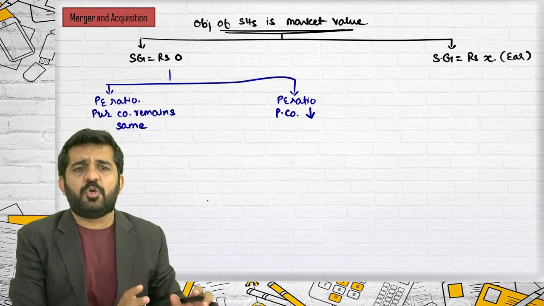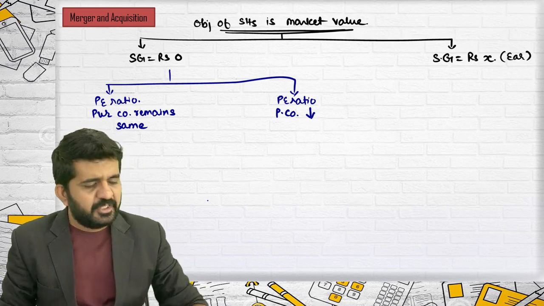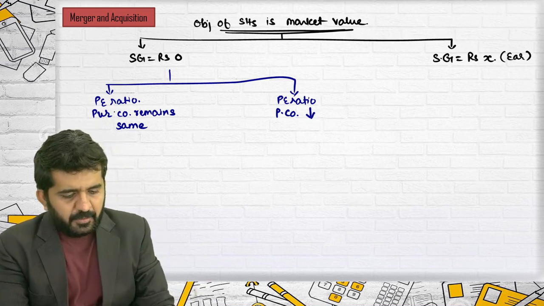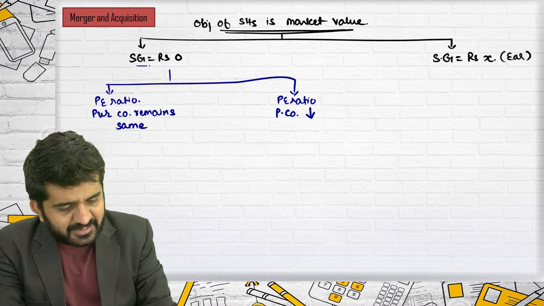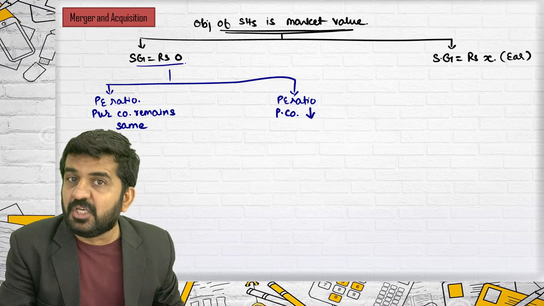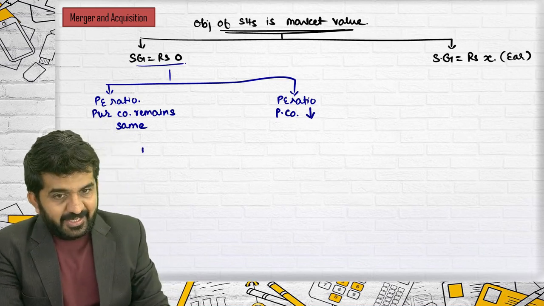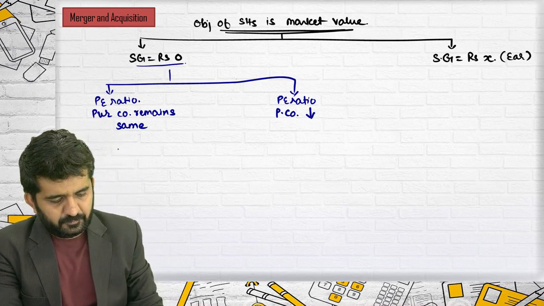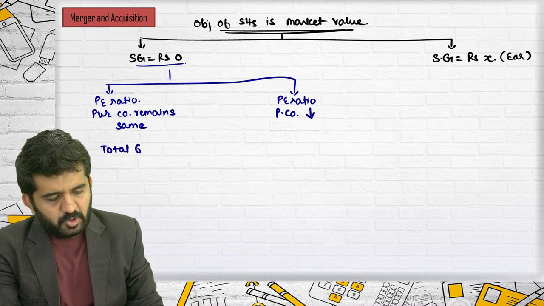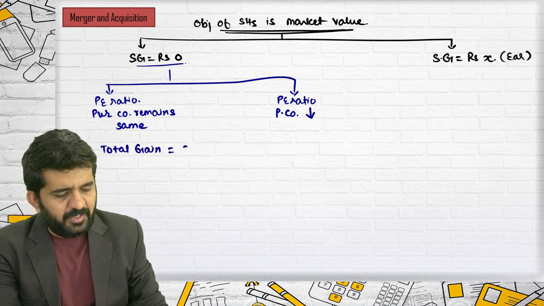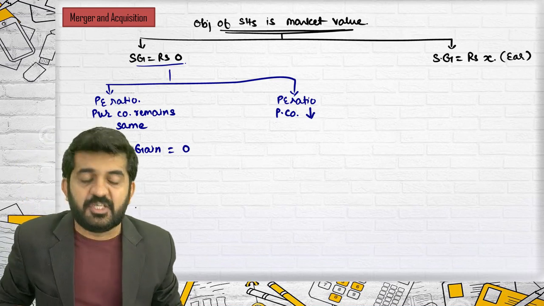But believe me, if you logically understand this, this will not be a difficult point. PE ratio purchasing company remains same. Sir, then synergic gain in this case is 0. So total gain will be is equal to 0 because the synergic gain is 0.